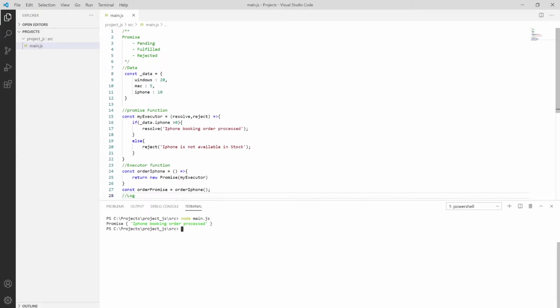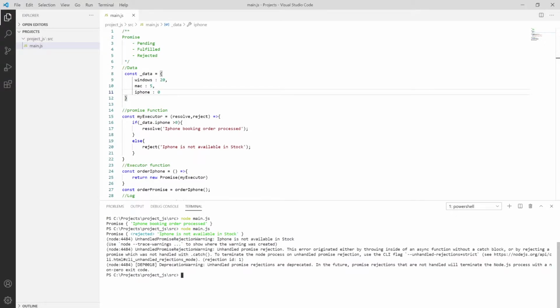Why? Because the value of iPhone is greater than 0. So if I make it 0, say all the iPhones get sold out in a day, and we try to run it again, it will reject, saying the iPhone is not available in stock, and it gives some kind of error. So that's how promises work. If the function moves from pending to fulfilled, it will fulfill whatever we are expecting. If not, it's rejected due to some kind of issue. In this program it's rejected because the iPhone is no longer available in stock.